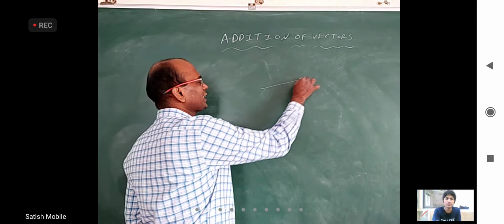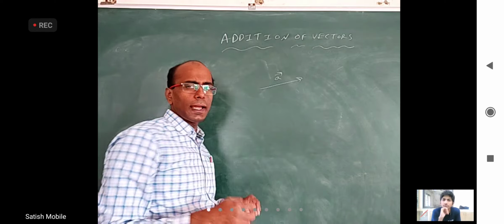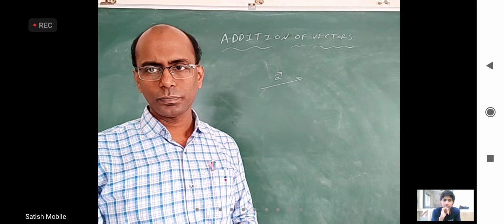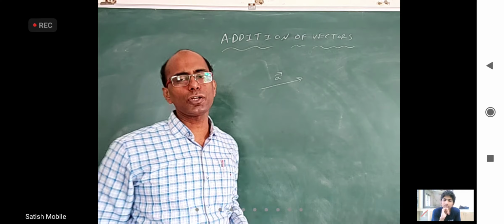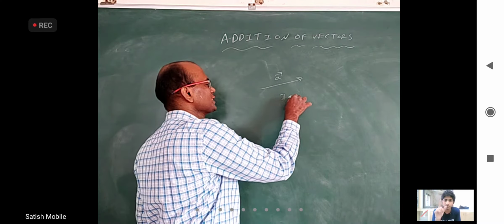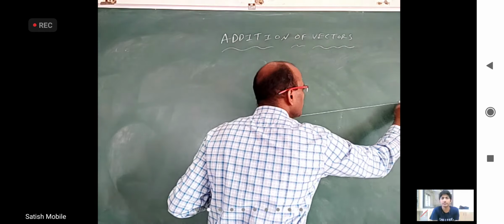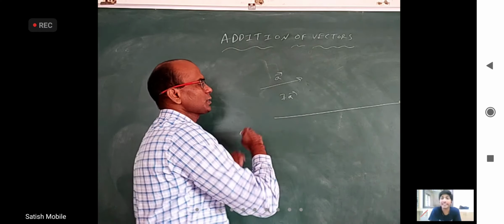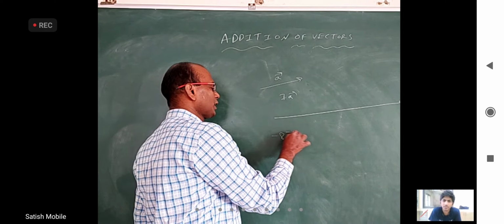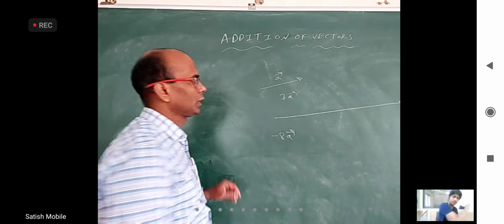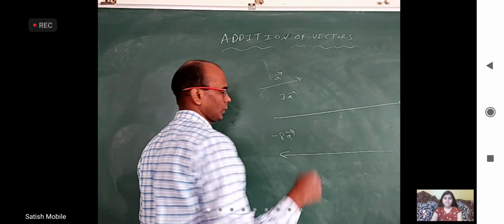If you take a vector a bar and multiply by a positive number, then the direction doesn't change, but its magnitude changes. For example, if somebody writes 7a bar, this length will be 7 times this, but in the same direction. Minus 8a bar, what about that will be? Direction? Opposite direction.